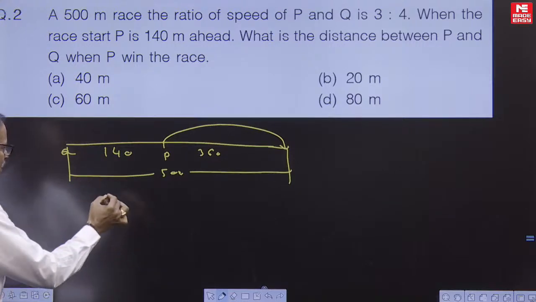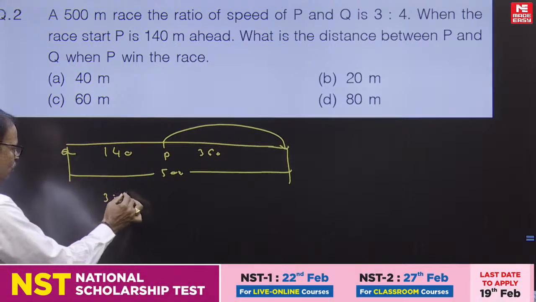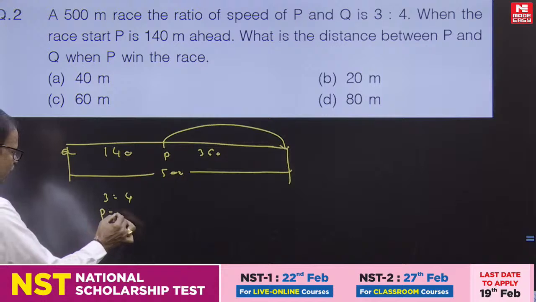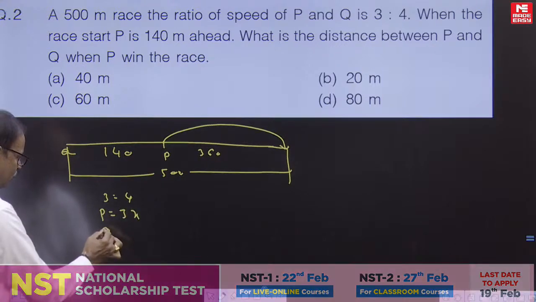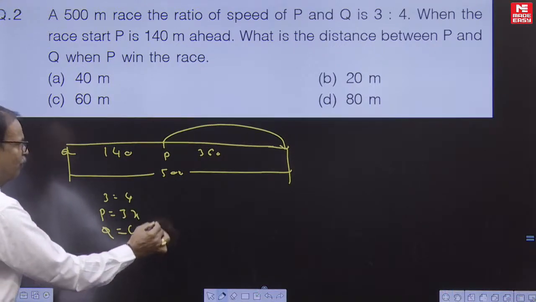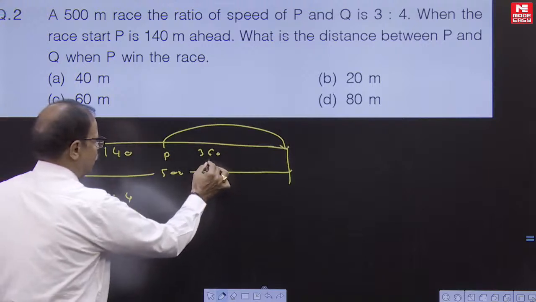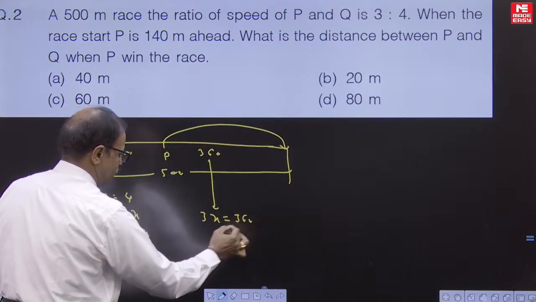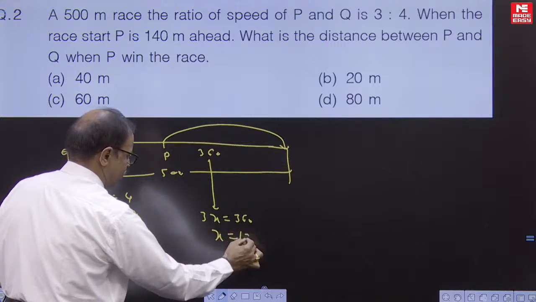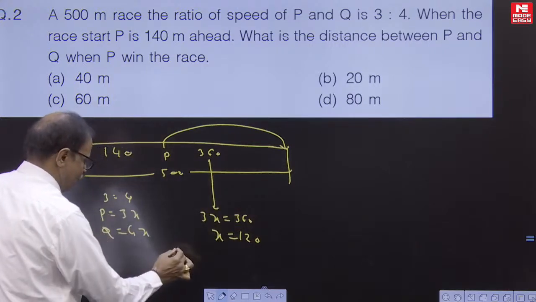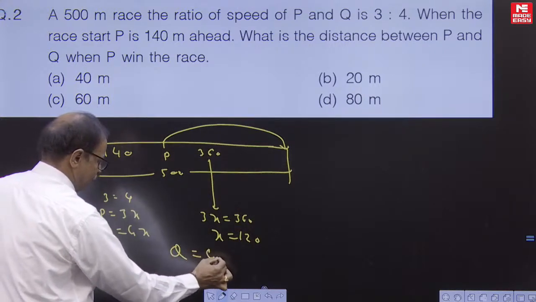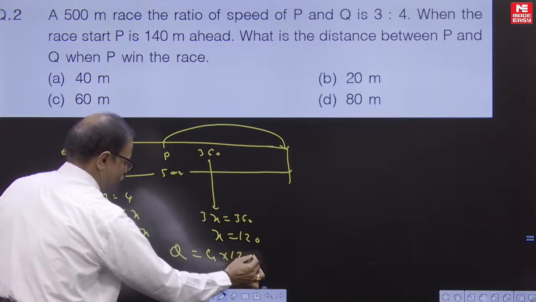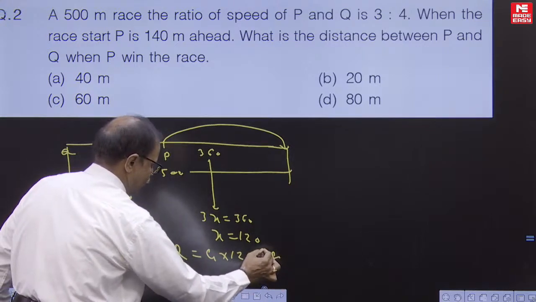So they clearly gave 3:4. P is equal to 3x, Q is equal to 4x. That 360 equals 3x, x value 120. Q is equal to 4x, 4 into 120, 480 meters.